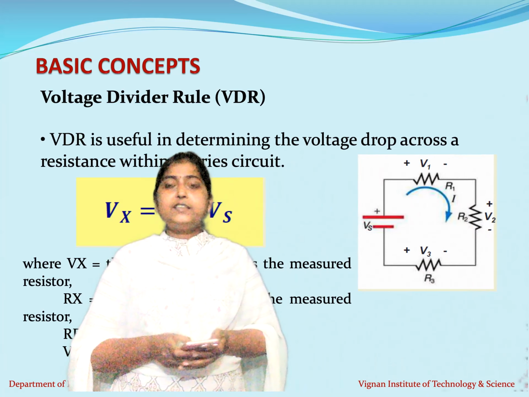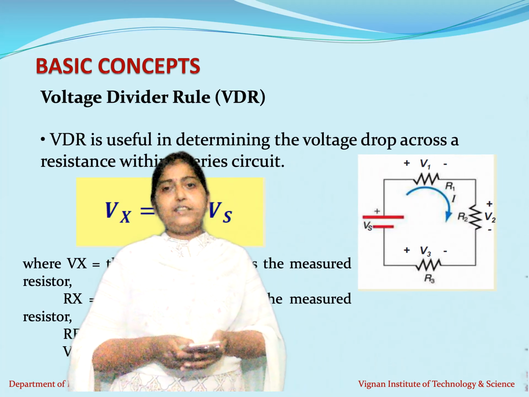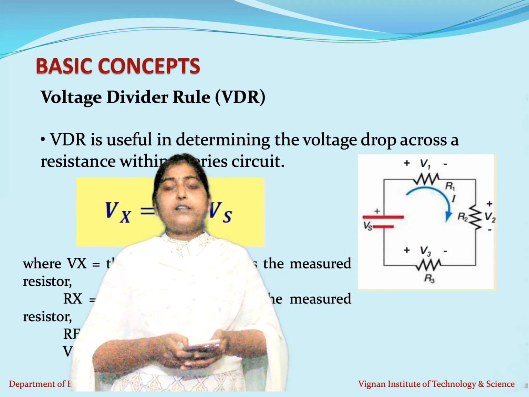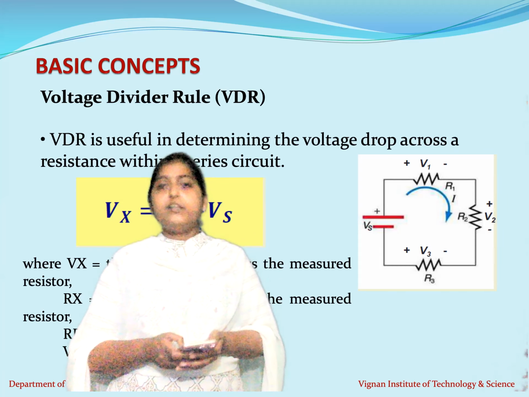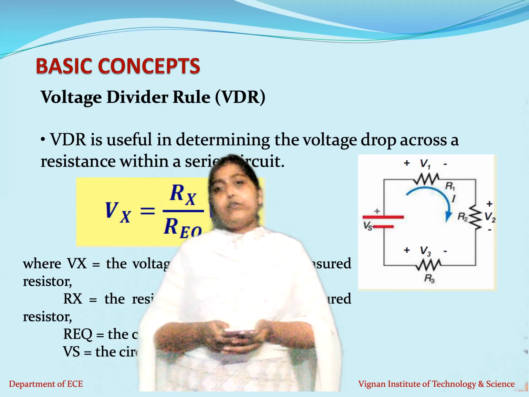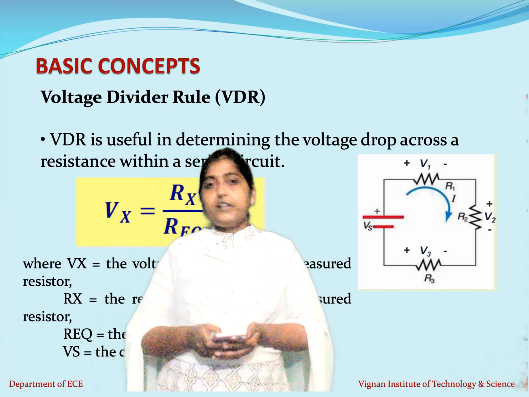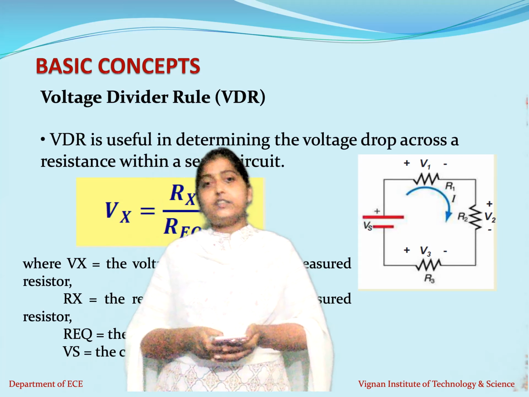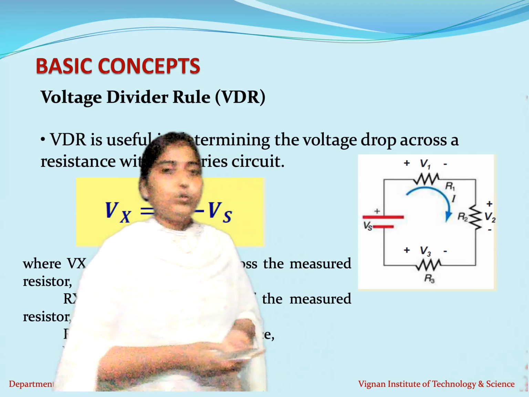So let us consider the same example. The source is Vs here. Three resistors R1, R2, R3 are connected in series. Therefore the current flowing through these series resistors will remain the same, which is I. Now the voltage drops across R1, R2 and R3 are given by V1, V2 and V3. As we know, the voltage will differ. When we know the total voltage, we know how to find the equivalent resistance, and then we can find the current through it. Now I need to find the voltage across the individual resistance. How do we do that? For that we use the voltage division rule.